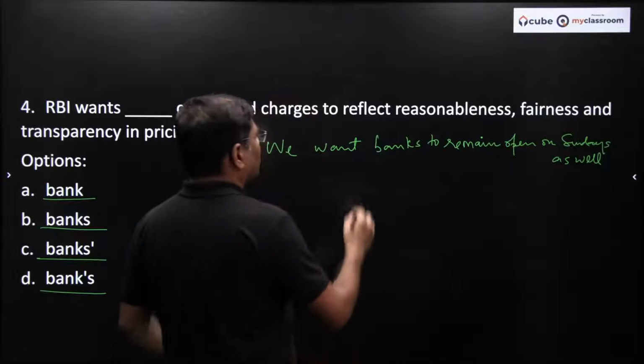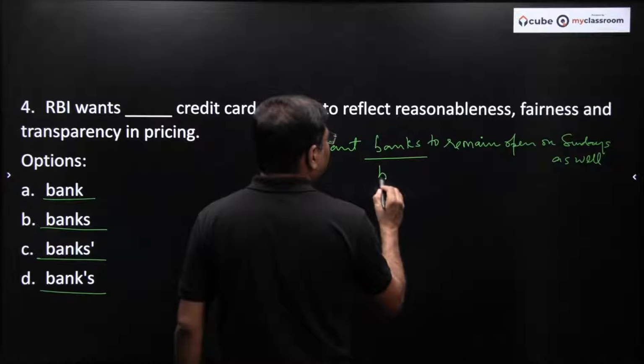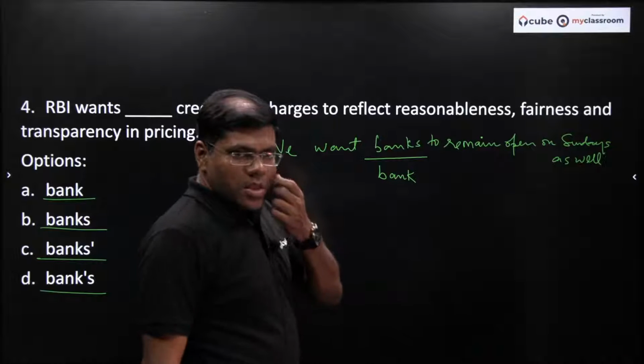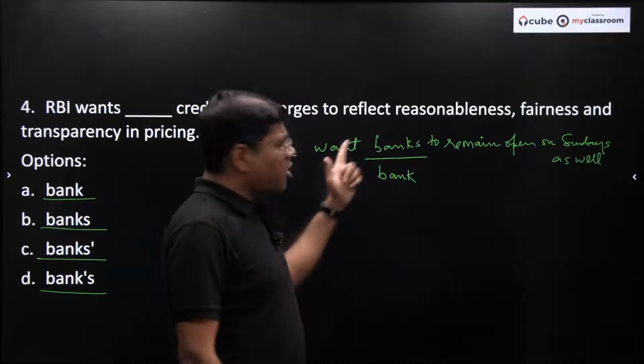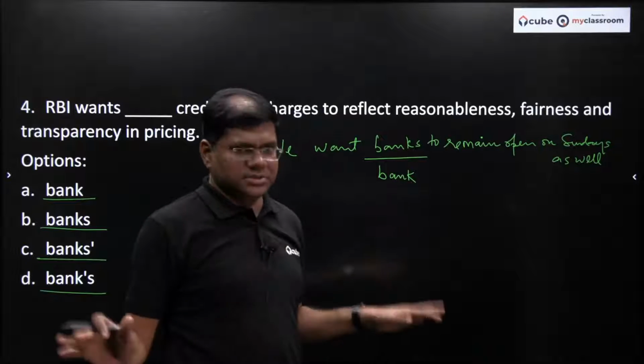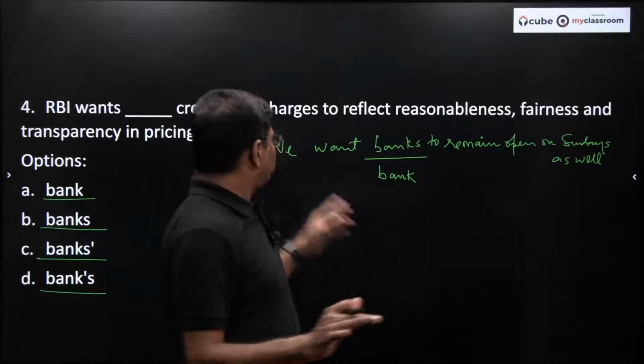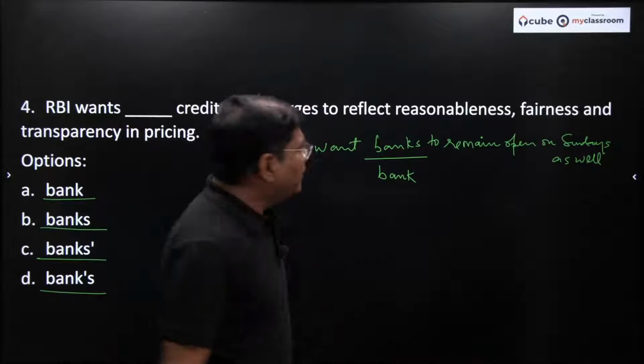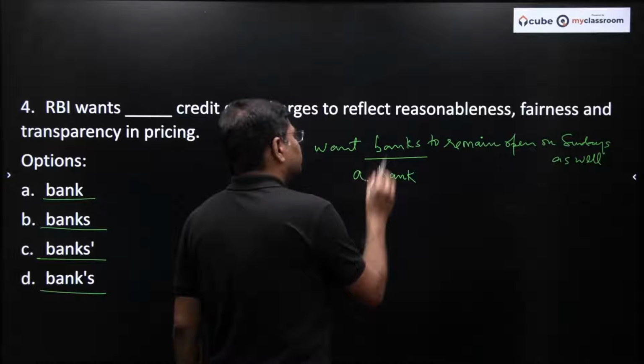Now, we want, if I say bank, then how would you react to it? Now, understand this. When you say we want banks, you mean to say all banks. When you say we want bank, that means you have only one bank in mind. So, in that case, you have to put the word a.